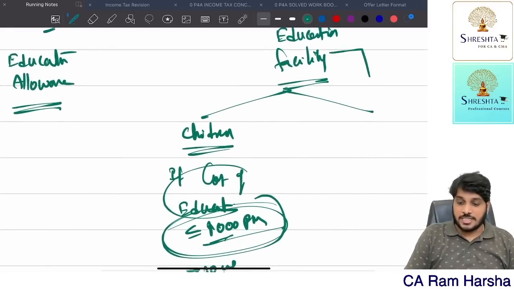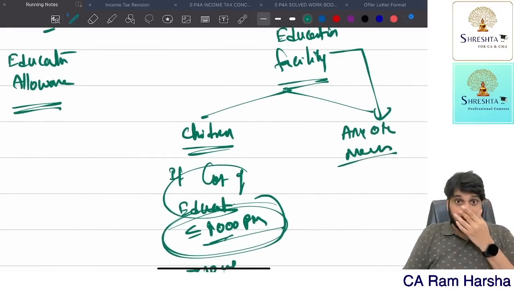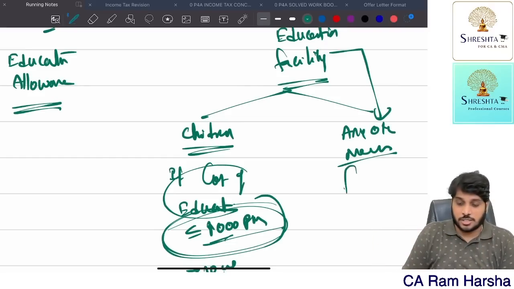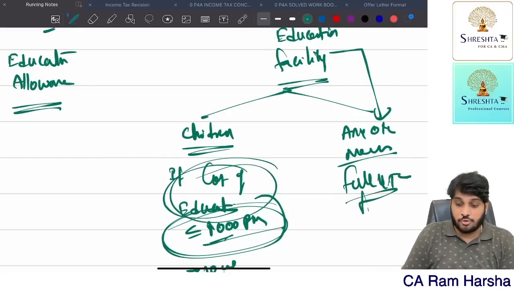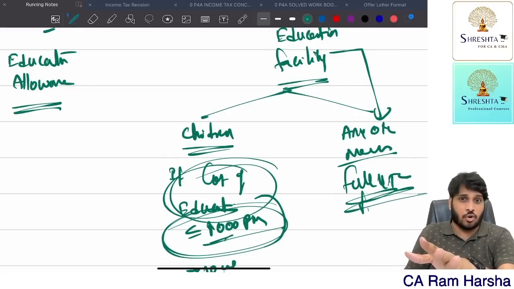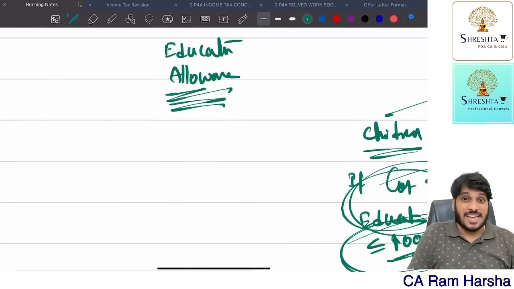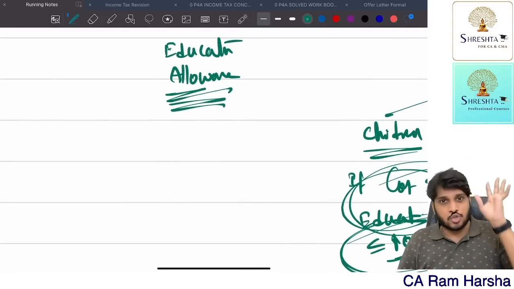Suppose the education facility is given for any other member of the employee, that is, any other person on behalf of the employee is taking the education facility and the company is bearing the cost. It is fully taxable. Whatever the cost of education in a similar school is, it is fully taxable. There is no 1,000 rupees limit either. Suppose the company is not giving a facility, we are giving an allowance to the employee.